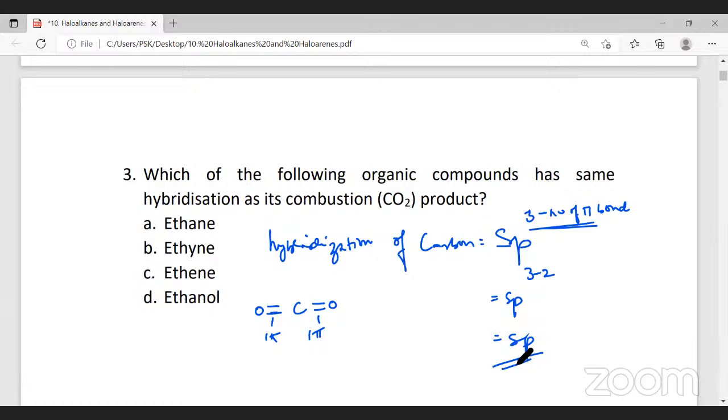So in carbon dioxide, the hybridization of carbon is sp. Therefore, the molecule they've given is ethyne. Ethyne will be CH triple bond CH. Now this also will have sp hybridization. Hence the answer for this question is option B. It is sp hybridization. Followed this?